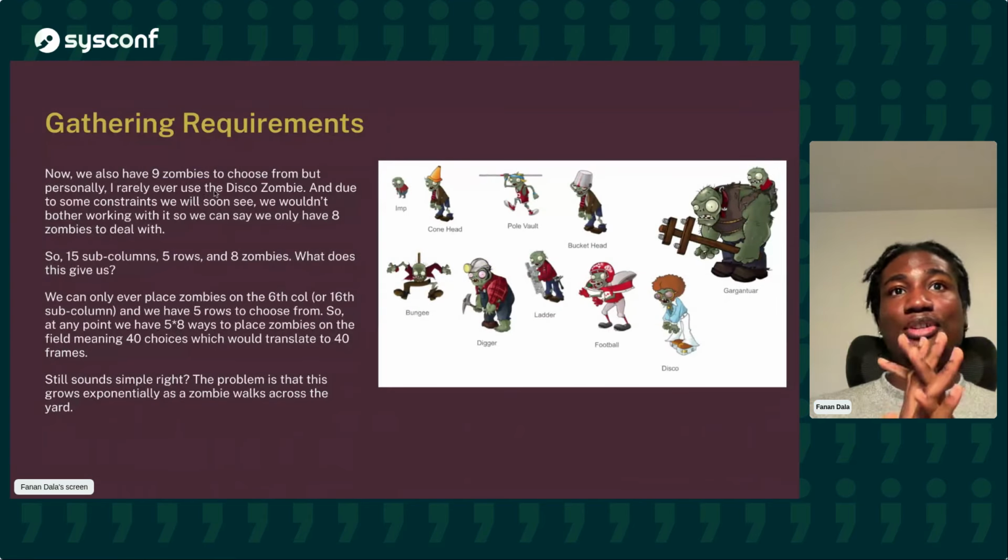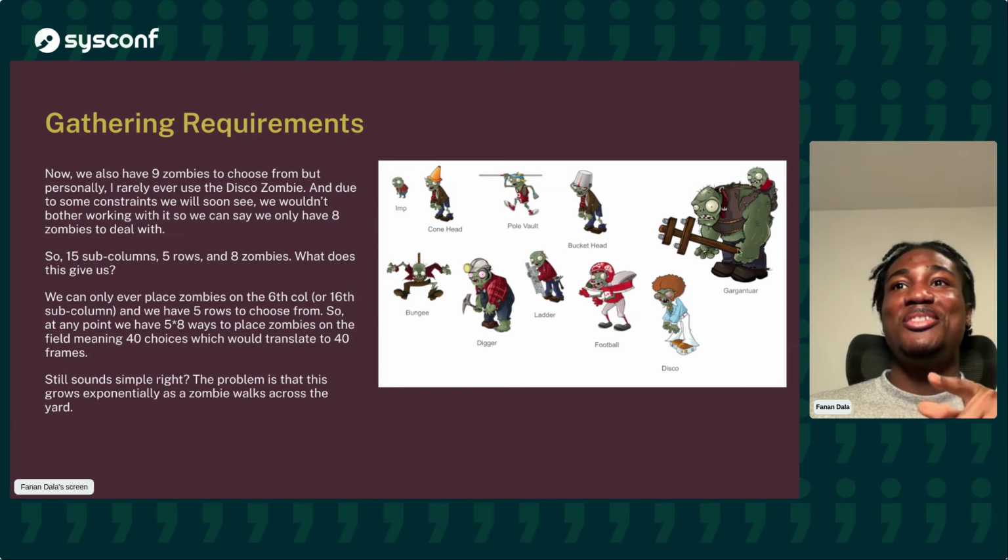Great. So 15 subcolumns, and now we have nine zombies. The 10th zombie here, Gargantuar, you never encounter in iZombie Endless, so don't bother. So we have nine zombies: Imp, Cone, Pole, Bucket, Bungee, Dia, Ladder, Football, Disco. However, because of certain constraints that we're going to see along the way in this talk, let's ignore the Disco zombie. And personally, I rarely ever use the Disco zombie. So we have only eight zombies. So 15 subcolumns, five rows, eight zombies.